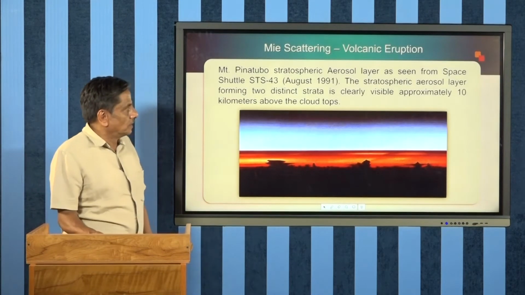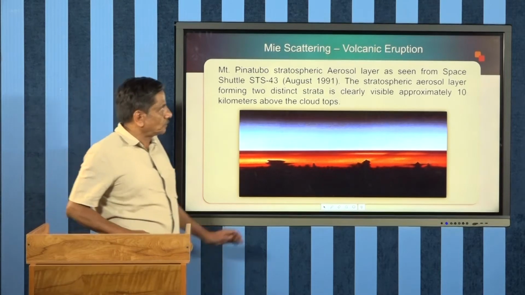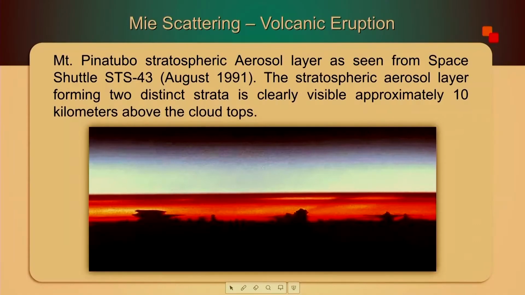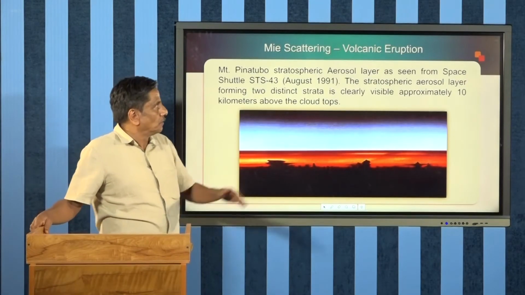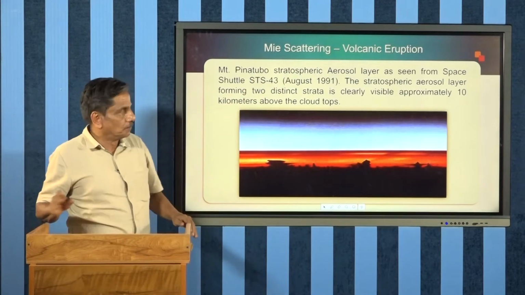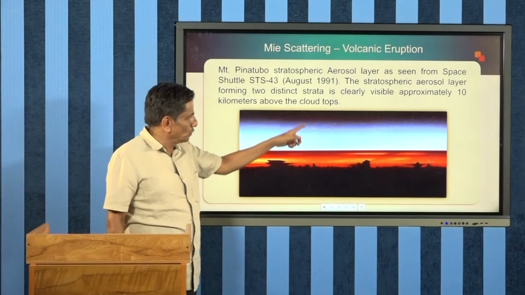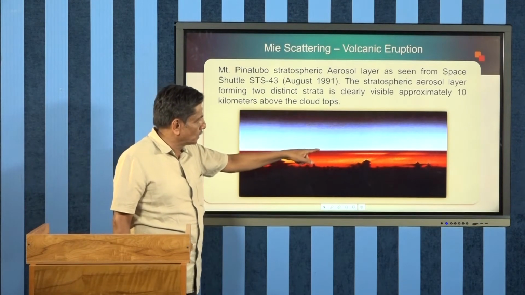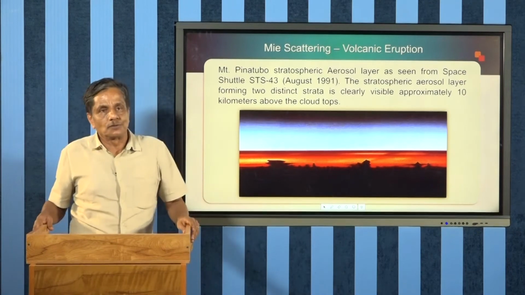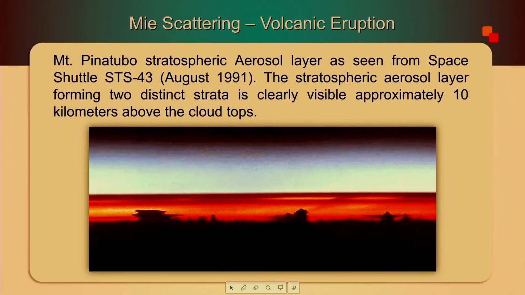Now, this is a simple example. If you look at certain locations, for example a place where a volcanic eruption has happened, then instead of a clear blue sky, up to a certain region one can see a red region, or red sky also. This is due to the dust contamination in this region.